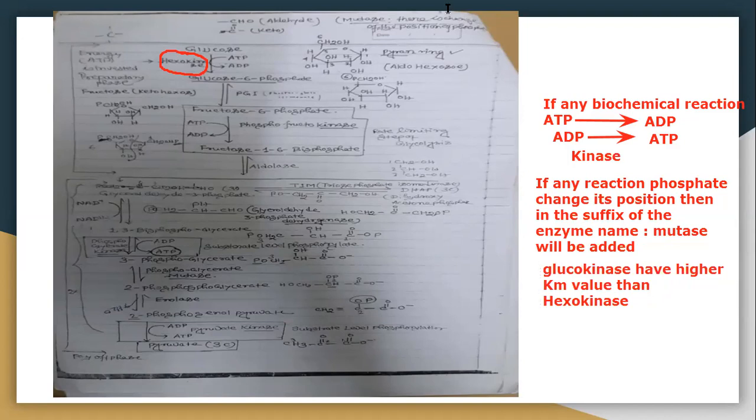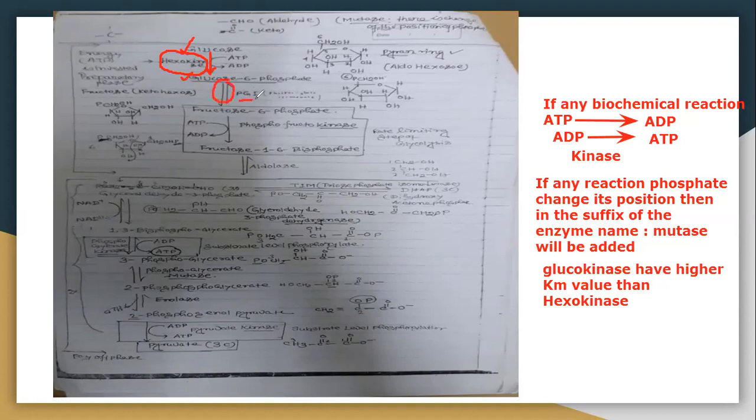Now coming to the next step, this first step. The first step is an irreversible step, not a regulatory step. It's an irreversible, unidirectional reaction. That is, glucose to glucose 6-phosphate is a unidirectional reaction. Glucose 6-phosphate to fructose 6-phosphate, it's a bidirectional reaction.